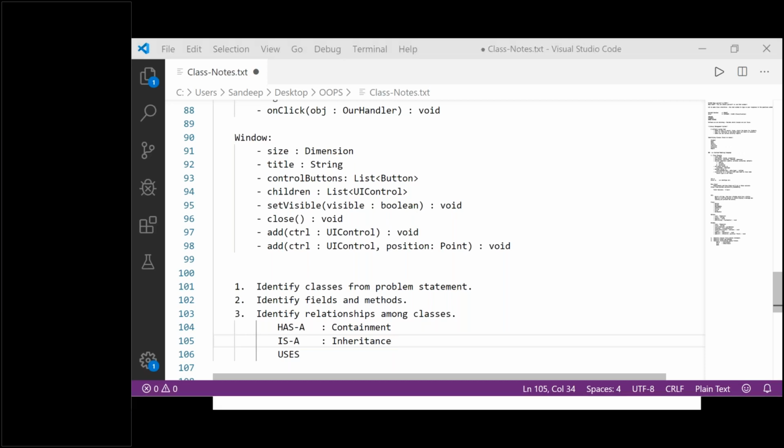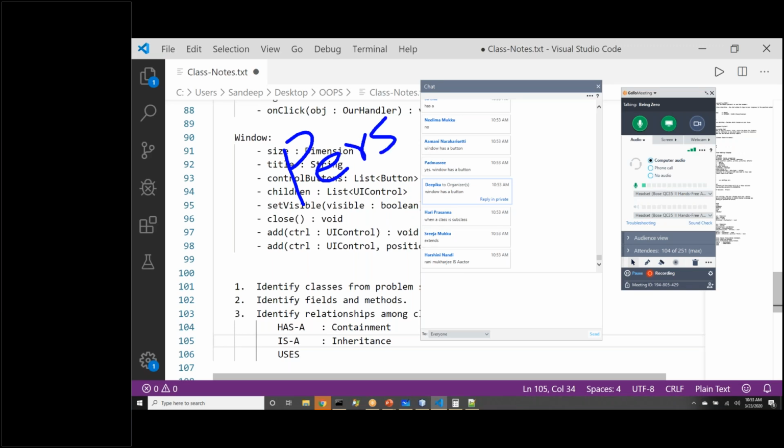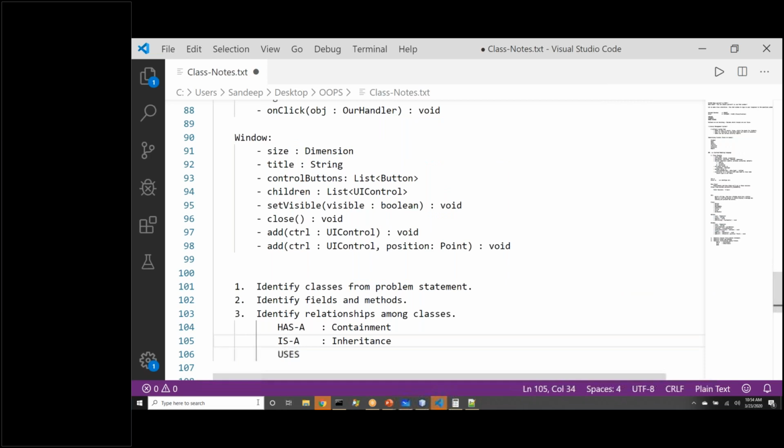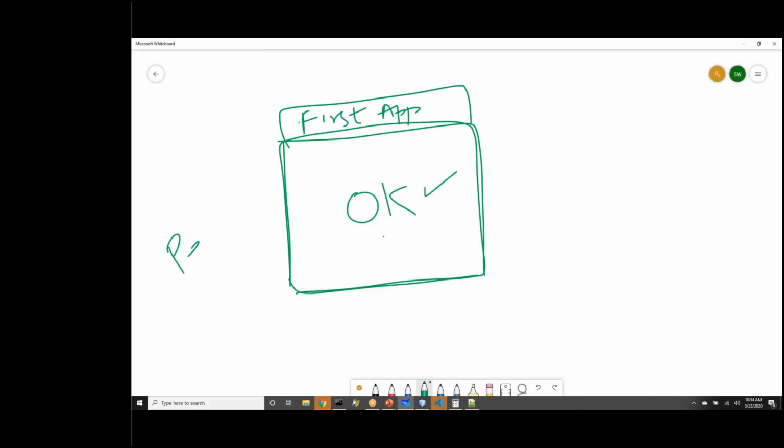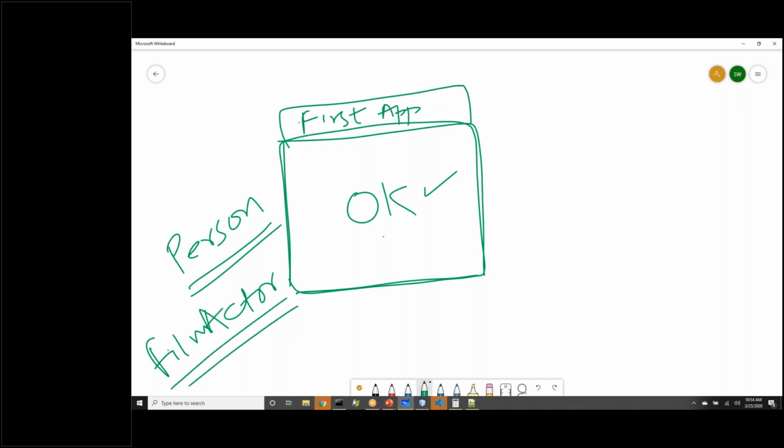So if I say person is a class, actor is a class, and student is also a class. What is the relationship between person class and actor class? Or to be more precise, film actor. What is the relationship between person class and film actor class, or human being class and film actor class?